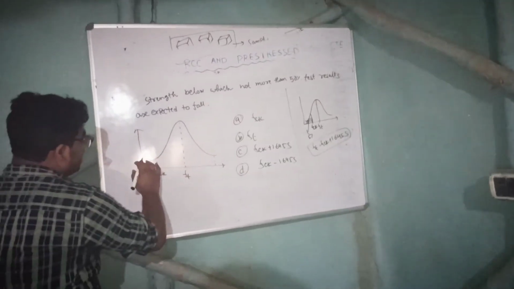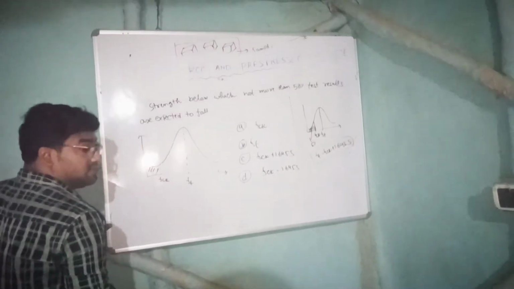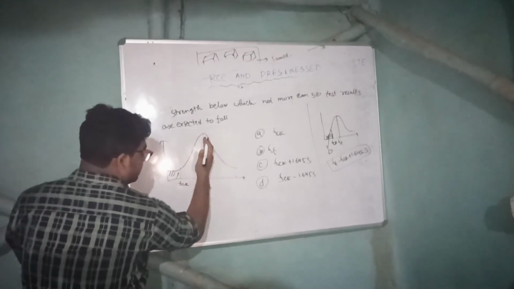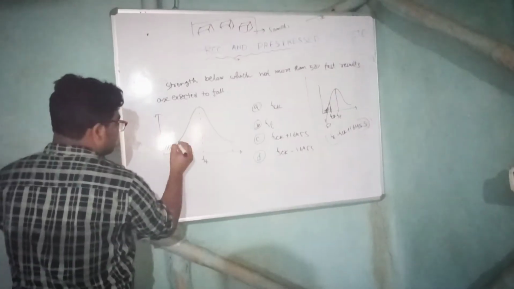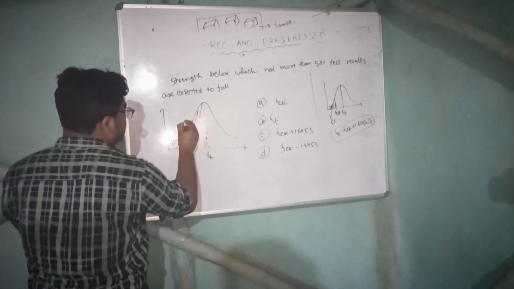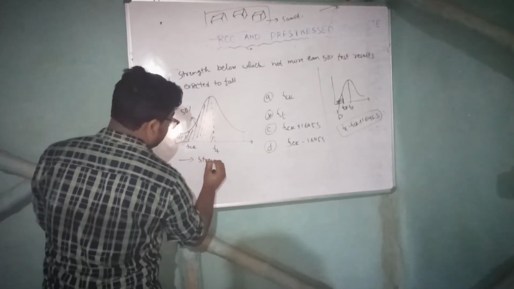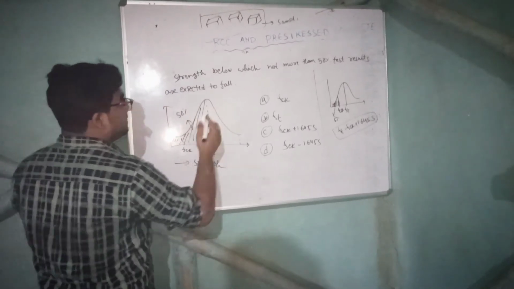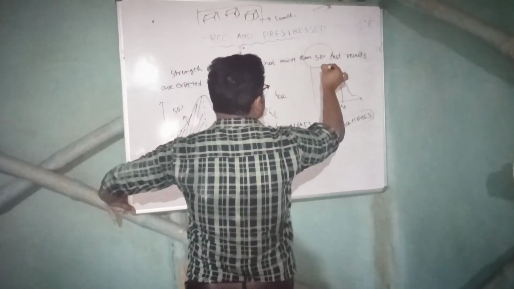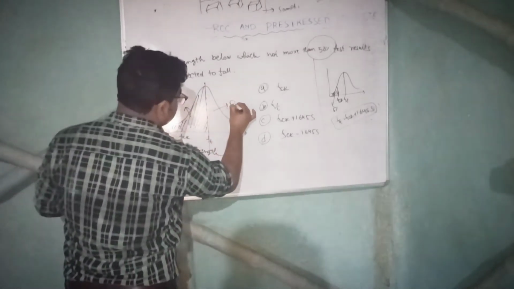Now, if the whole area is 100%, in our case this is 5%, so what will be 100%? The half part, this will be 100%, this will be 100%. Now I am hatching this one, right? So this is 50%. It is strength in this axis. So if not more than 50% test results are expected to fail, that means all this will pass.